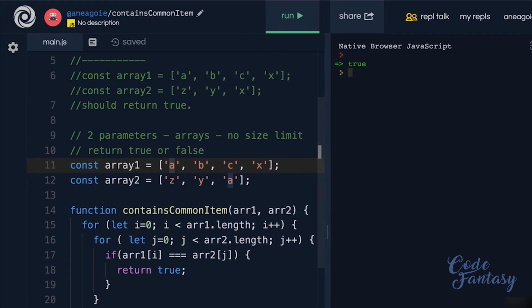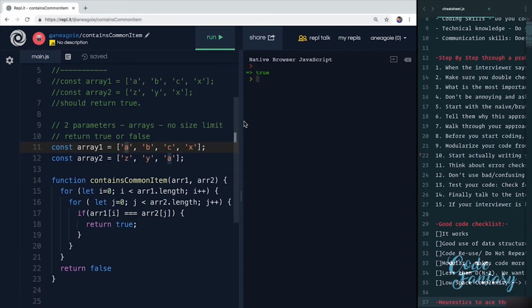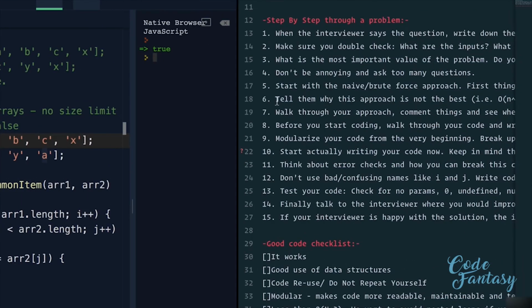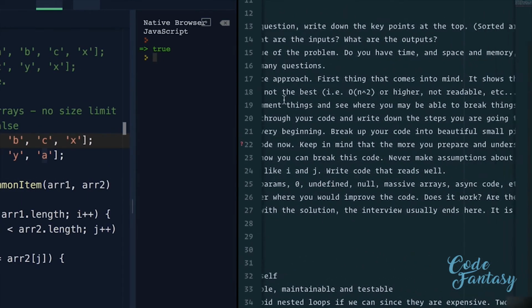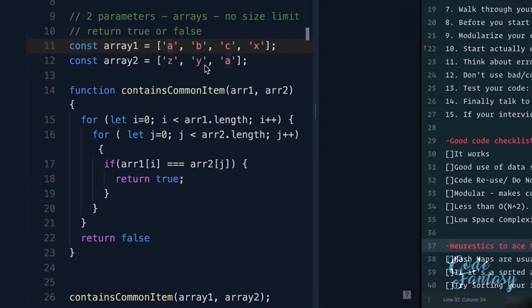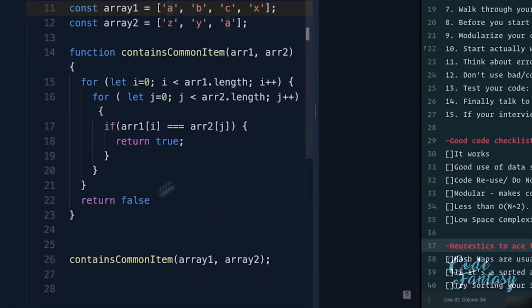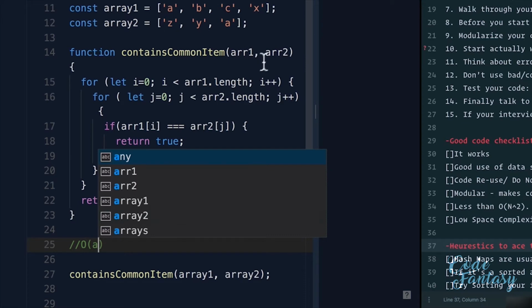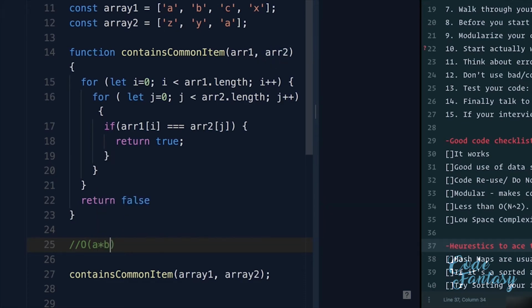Looking at this, and we look at number 6 over here, let's make this screen a little bit more organized so we can read this. Number 6 says, tell them why this approach is not the best. Now, again, you might not have time to even code this, but we can right away see that we have two for loops, one nested after another. And because we've already talked about this in the big O section, we know the time complexity here: we have an array A and another array, so that means multiply by B.